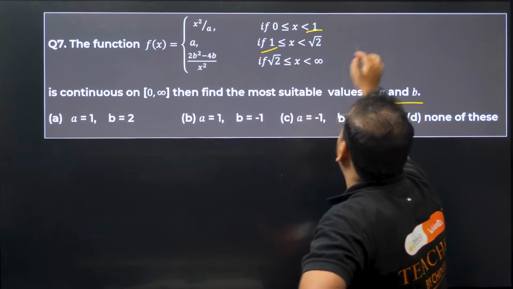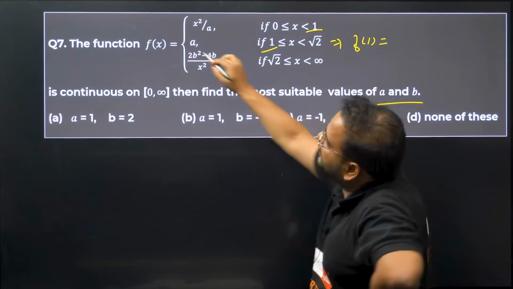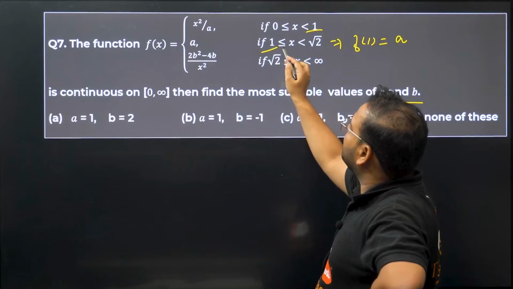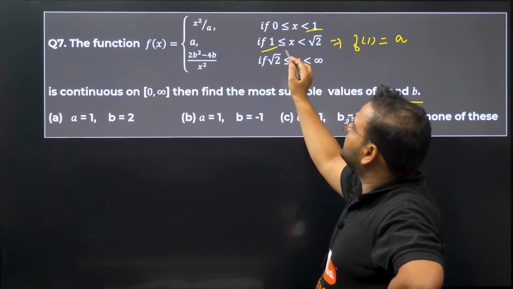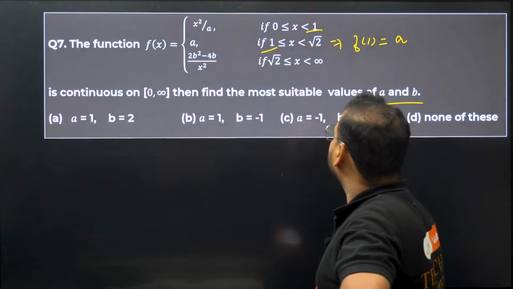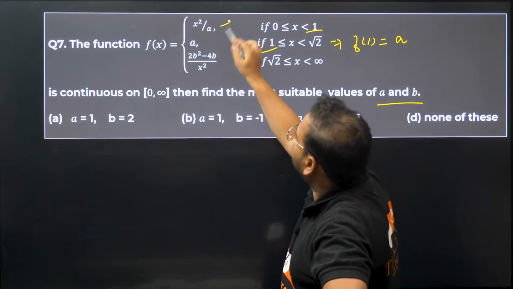So from here we can see f of 1 equals a. How come, sir? Check this equality sign over here: x greater than or equal to 1. It means equality is present over here, and here there is no equality. It means f of 1 is equal to a. Now the limit we'll have to find out. Limit we can find from here for 1.